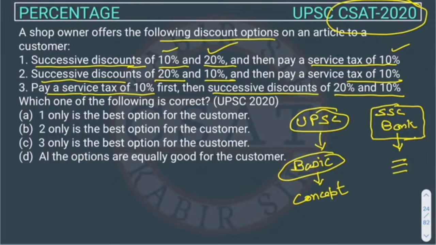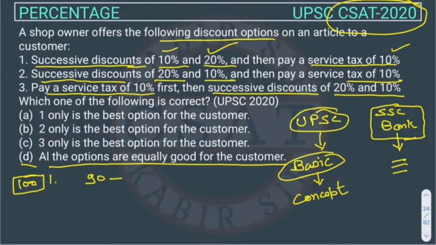So let's talk about these questions. The answer of this question, I can directly say, will be D. All options are equally good for the customer. Right. But I will tell you how this is happening. Suppose the price of an article is 100. First I am giving you some brief idea. Right. So I am assuming the price of some product is 100 and we are checking option A. Right. So he is giving a discount of 10%. Right. So the price will become 90 rupees.